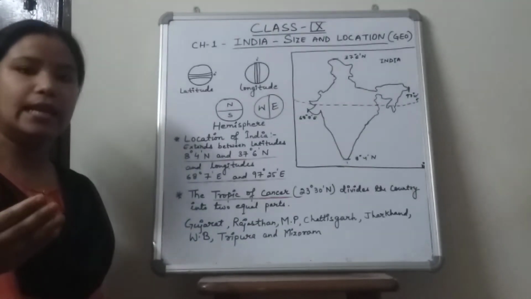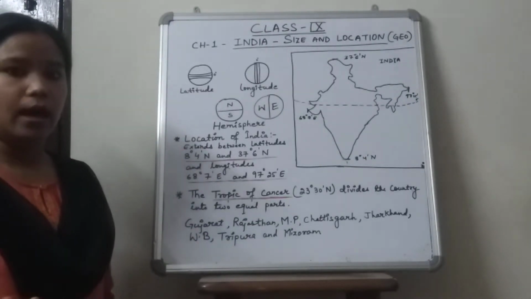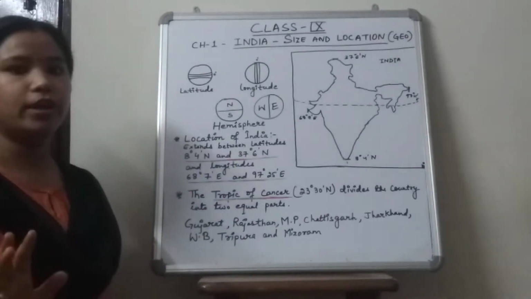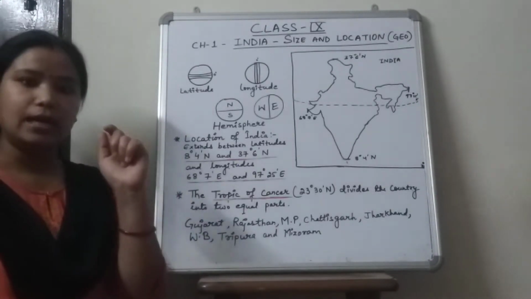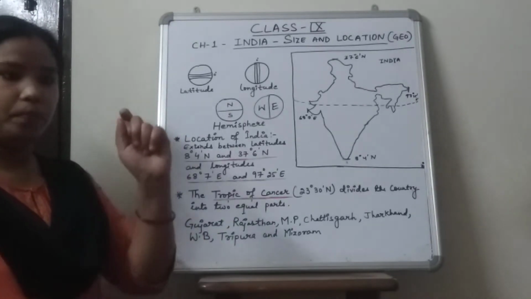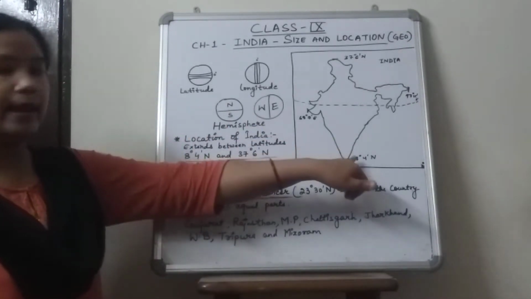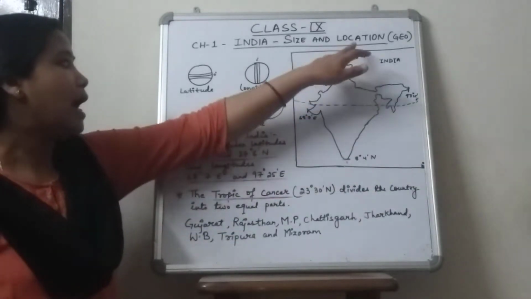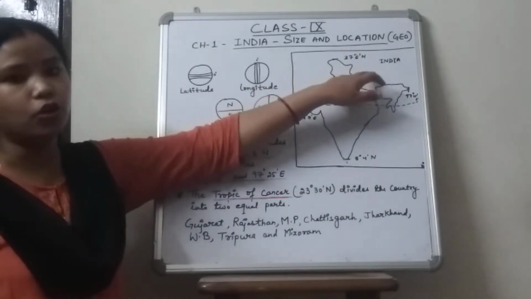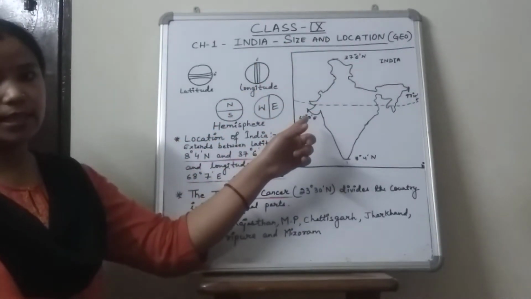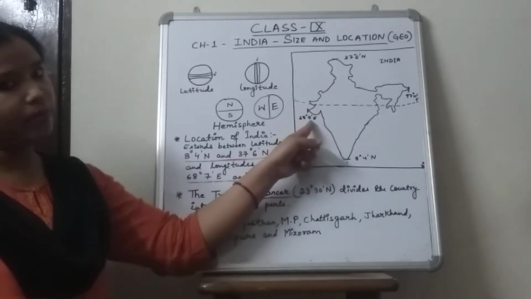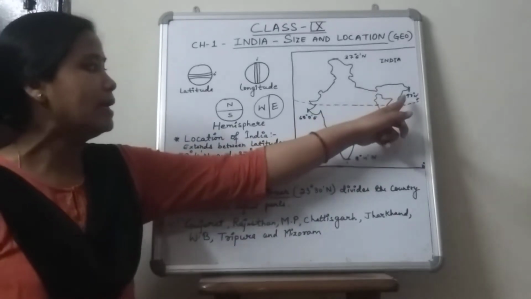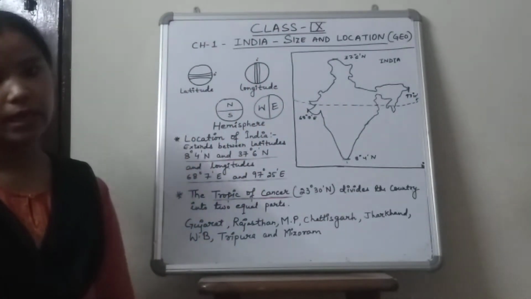So if later I ask you about the exact location of India, you should give me the answer that the latitudinal extension of India lies between 8 degree 4 minute north and 37 degree 6 minute north, and the longitudinal extent lies between 68 degree 7 minutes east and 97 degree 25 minutes east.